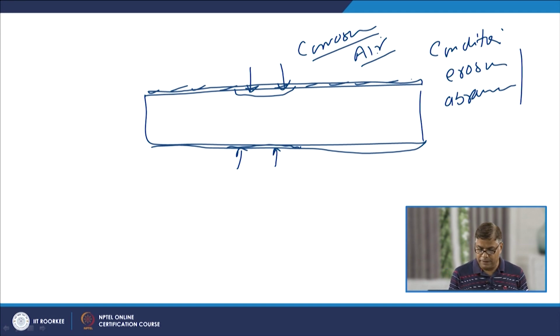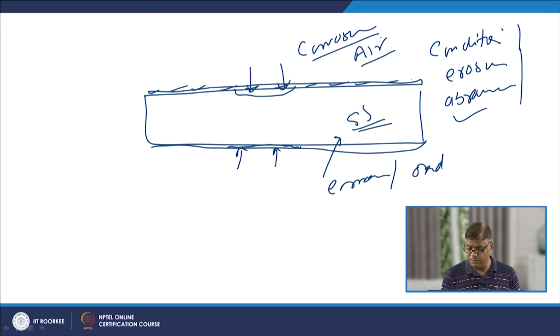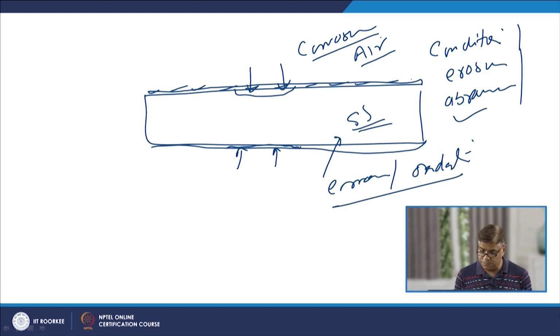If the passive oxide layer is getting damaged and removed due to the conditions to which this kind of stainless steel has been exposed, then it will lead to corrosion or oxidation as per the environment in which the steel has been exposed.